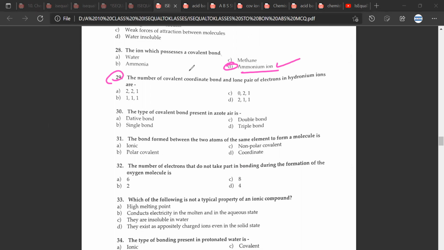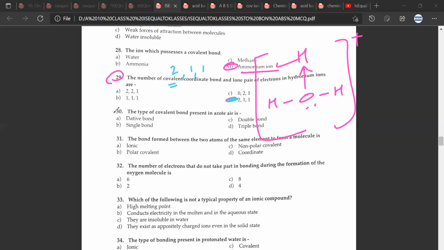29. The number of covalent, coordinate bonds and lone pairs of electrons. This would be D. Because covalent bonds in hydronium ion is 2, you have a coordinate bond which is 1 bond, and you have lone pair of electrons which is also 1. So this lone pair is given to H, and there is a positive charge outside. The number of covalent bonds that we see is 2. Coordinate is 1. Lone pair is 1. So 2, 1, 1 is the correct answer. Great, Mr. CB. 30th.